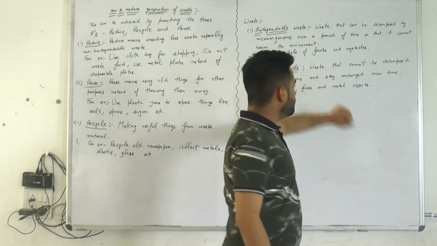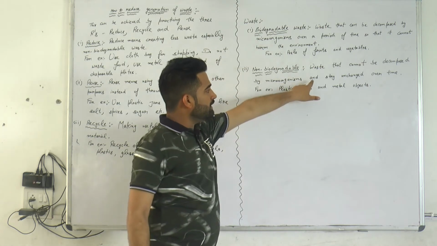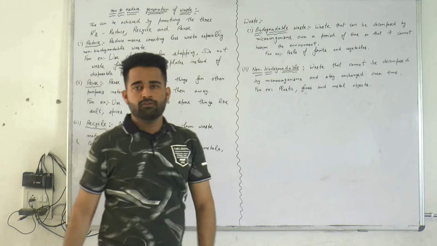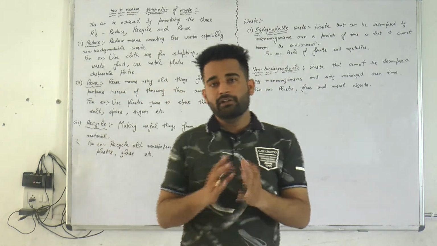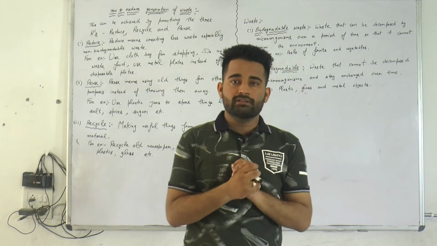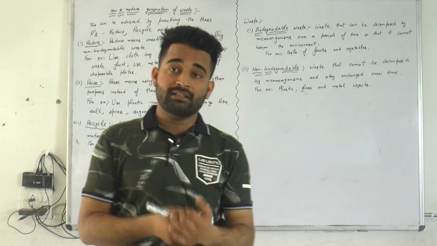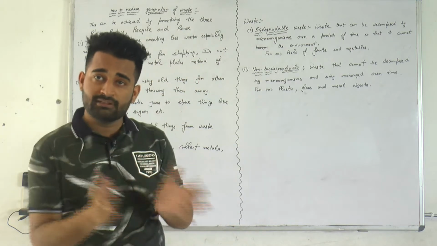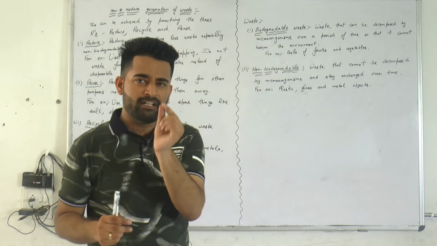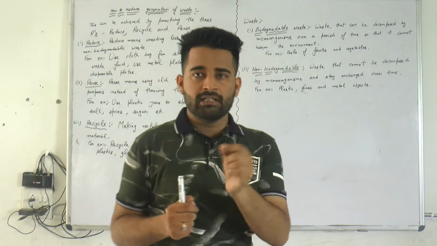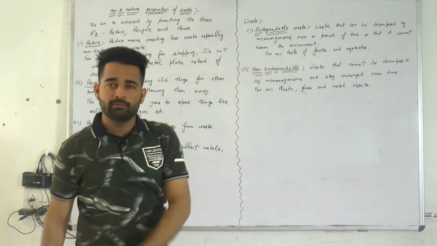What is non-biodegradable waste? The waste that cannot be decomposed by microorganisms and stays unchanged over time. For example, plastic. If we keep plastic in the sand, it will remain the same for many days. You can say that it will remain the same for 10 years, 20 years, 30 years. It will not decompose by the very small organisms present in the sand. That type of waste is called non-biodegradable waste.